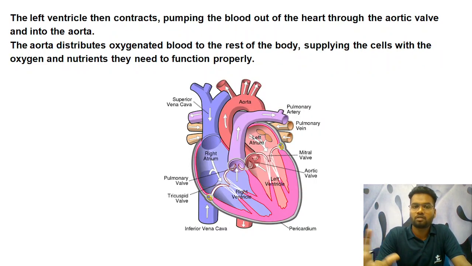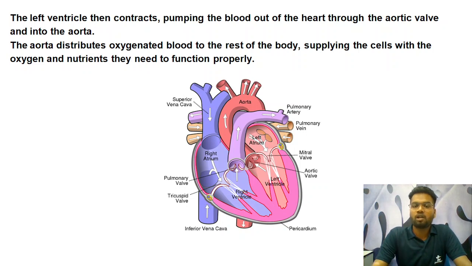Now when the left ventricle contracts, the blood present in the left ventricle is pumped out of the heart. As in the case of the right ventricle, where the blood pumps out through the pulmonary artery, this time the blood is taken out of the heart through the aortic valve to the aorta. The aorta is the largest artery of the human body.